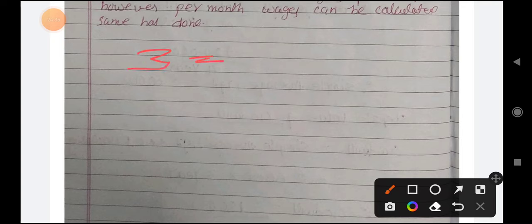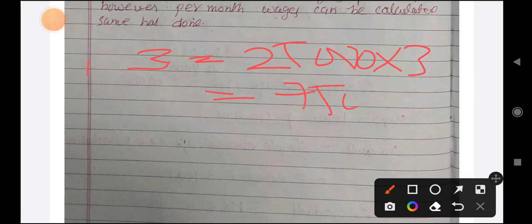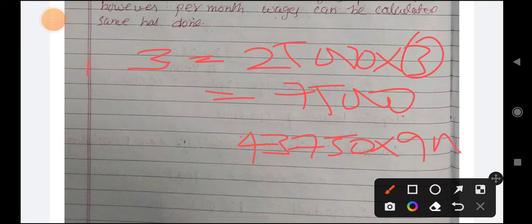Same has been done. If you take the assumption that the pre-incorporation period is 3 months, so 3 months, 25,000 into 3, your pre-incorporation period wages will be 75,000. Similarly, post-incorporation period 43,750 into, if it is 3 months it will be 9 months, so we need to take 9 months into 43,750.